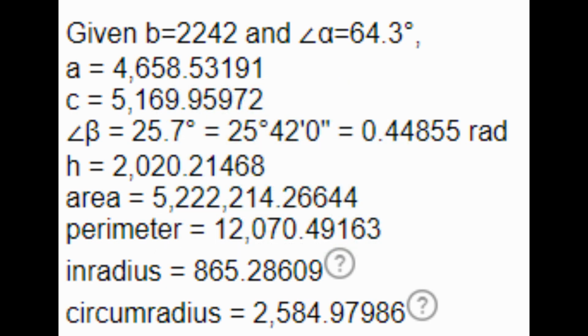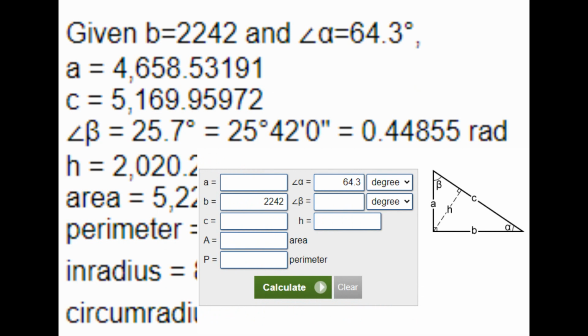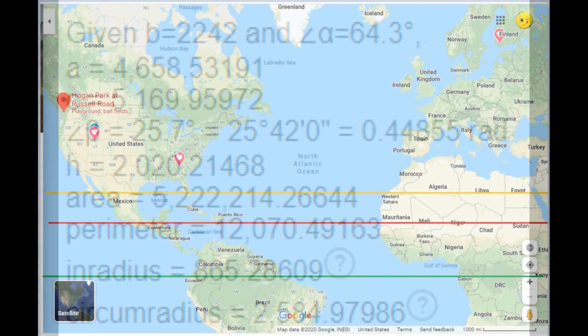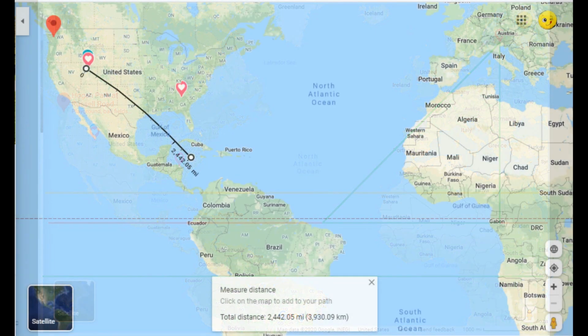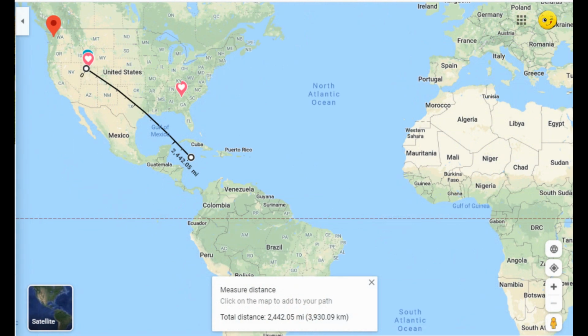Now we have our first data point. Let's go to the next data point. Let's go to Salt Lake City and try this same thing. We'll use the distance, the angles. We'll go to where we're actually looking at the sun, where the sun is perpendicular to the surface of the Earth. Same right triangle calculation, same right angle usage. We'll of course save Finland for last. Let's take a look at the calculations for Salt Lake City.